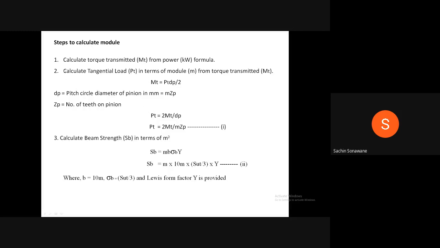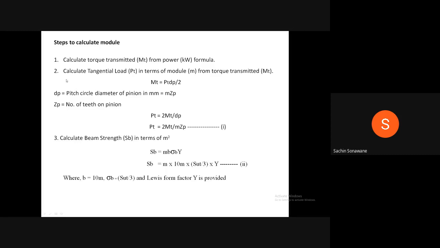I will tell. Step number one, calculate torque transmitted MT from power formula, that is kilowatt. Kilowatt is equal to 2 pi n into MT divided by 60 into 10 raised to 6. Therefore, write down this first step.